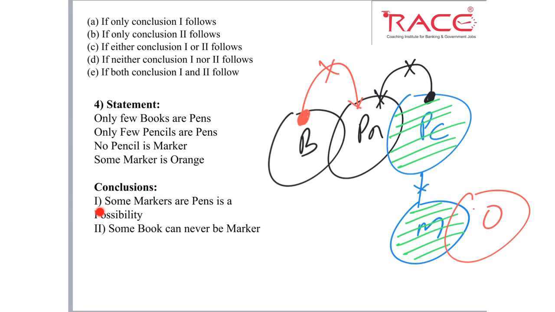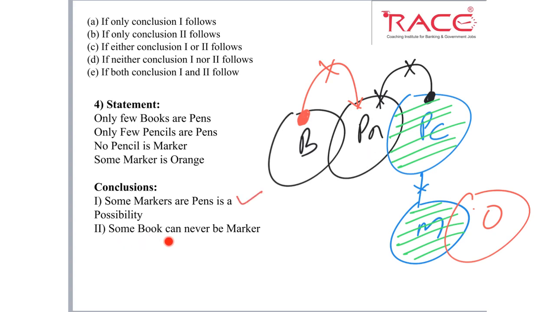So now what are the conclusions? Some marker or pen is a possibility. So here I have marker and here I have pen, and this white part represents the possible area. If we have this white or empty zone in any element, it means there is a chance of possibility. So marker can be a part of pen here. So some marker or pen is a possibility. Yes, this is a possibility.